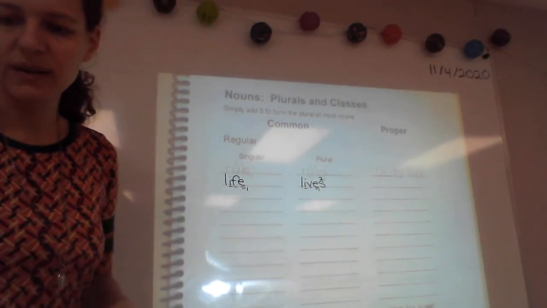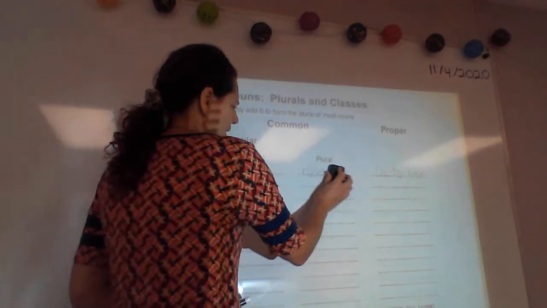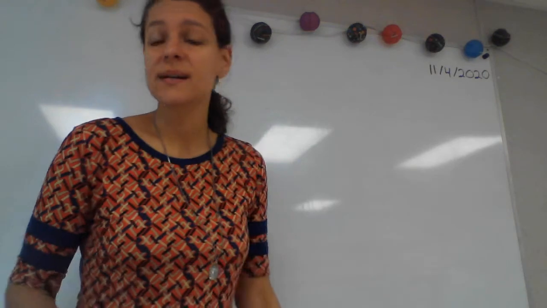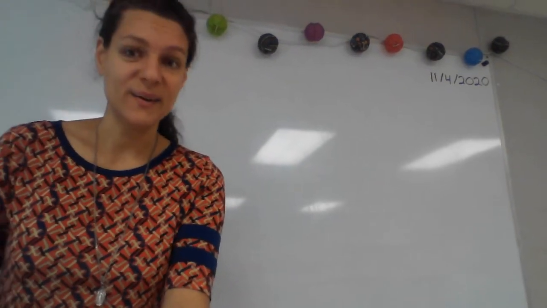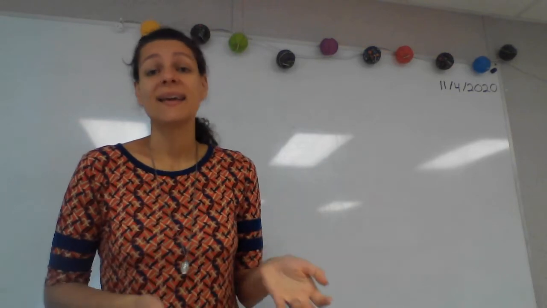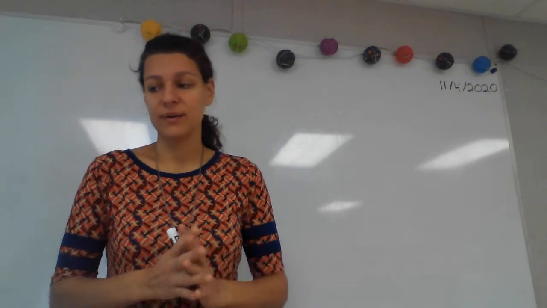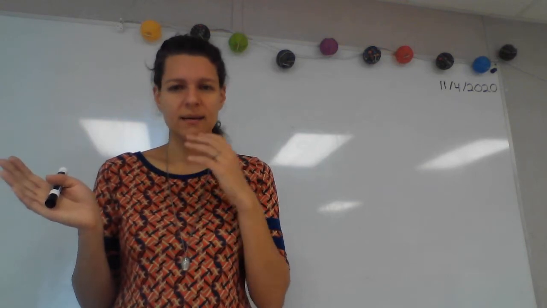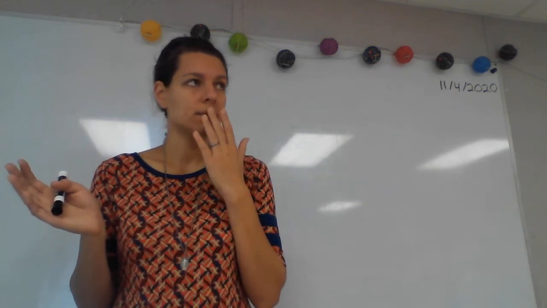The next word that we're going to figure out if it's a noun or a verb is the word live. I'll use it in a sentence. We live in Gallup. Live. Is live a person, place, or thing or idea, or is it an action?